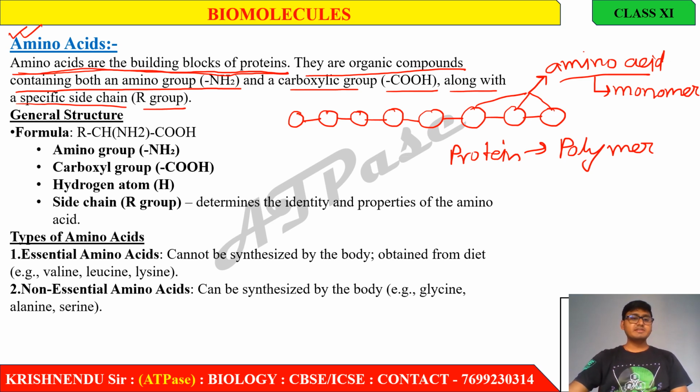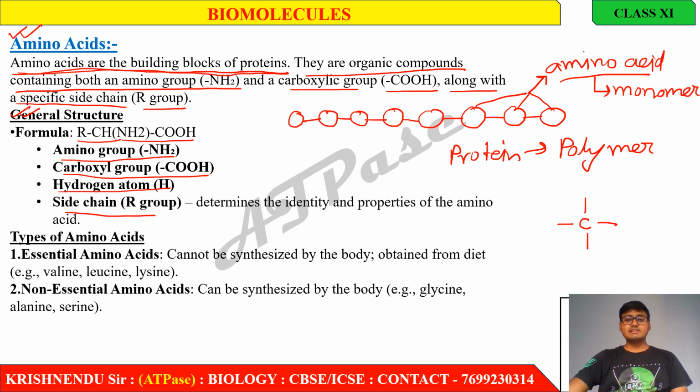In the general structure of an amino acid, the general formula is RCH NH2 COOH: amino group, that is NH2, carboxyl group, that is COOH, hydrogen atom, that is H, and a side chain R group. What does an amino acid actually look like? Here I am going to draw the general structure of an amino acid. Suppose this is a carbon atom, and we know that carbon has four valencies.